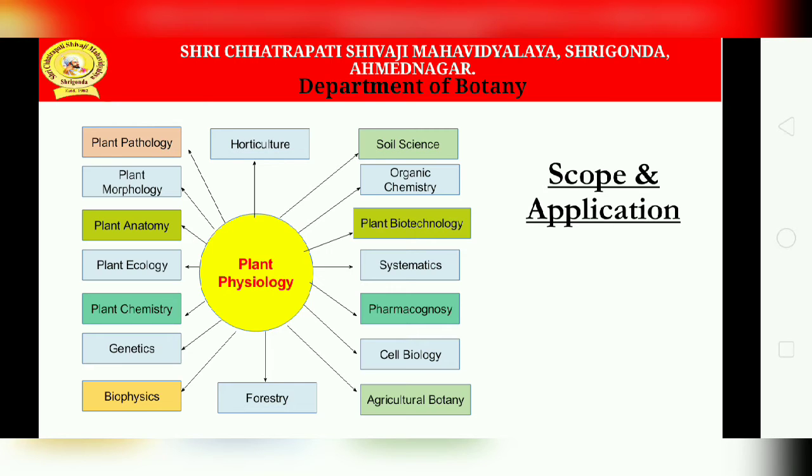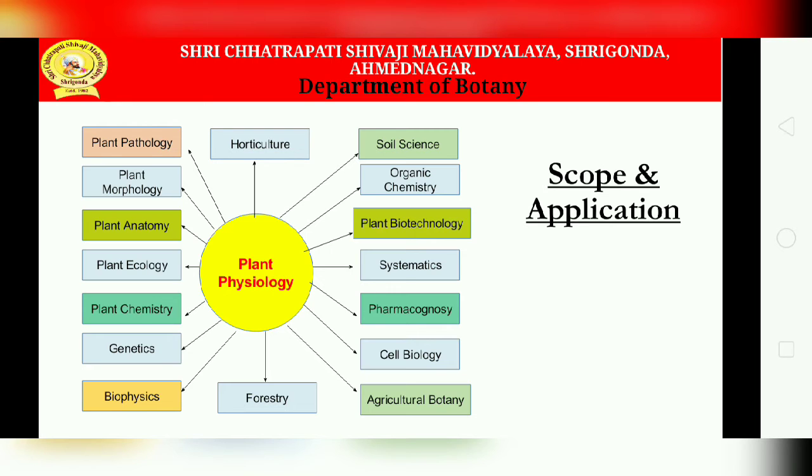With a proper understanding of physiological processes, other subjects like biochemistry, morphology, pathology, genetics and ecology can be documented. Plant physiology is also related to morphology, systematics and anatomy, so it has great scope in interpreting the form of plant parts in terms of function and solving certain taxonomic problems.